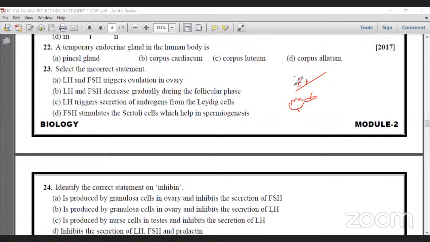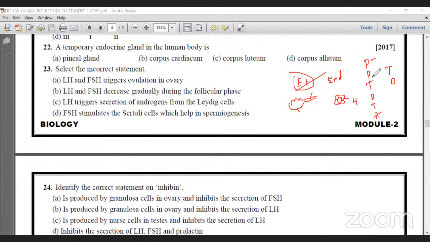These are all examples of exocrine glands. Endocrine glands produce only hormones, without a duct. So we have many endocrine glands in our body: pituitary gland, pineal gland, thyroid gland, parathyroid gland, thymus gland, adrenal gland, testes, and ovary.